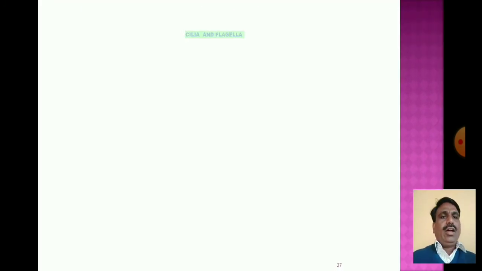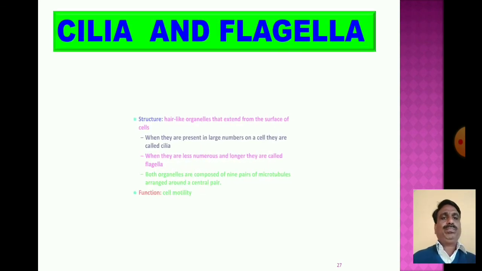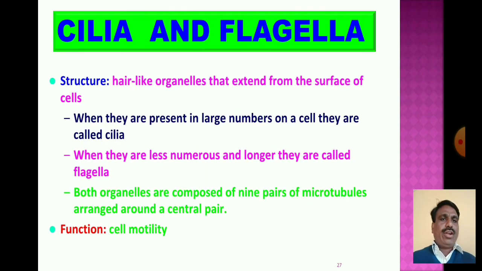The next cell organelles are the cilia and flagella. Cilia and flagella are hair-like organelles that extend from the surface of the cell.